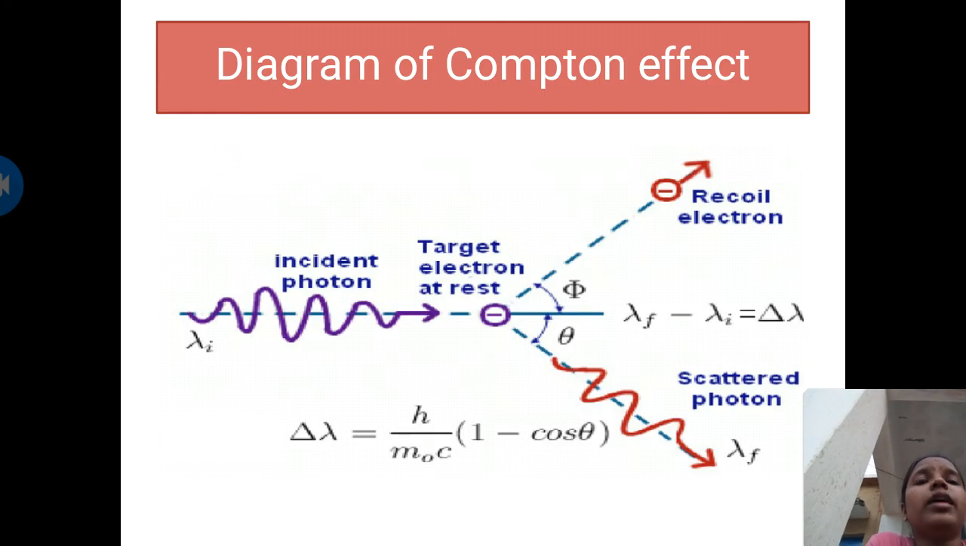Now see the experimental diagram of the Compton effect, how it works. When an incident photon is targeted at a metal surface, the photon gets scattered and a recoil electron, or you can say a loosely bound electron, gets ejected from the metal surface. Here the change in wavelength takes place.